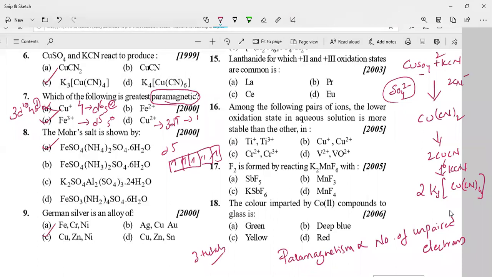Next, 15th question. Lanthanide for which +2 and +3 oxidation states are common: europium. It is a direct question. If you are thorough with the electronic configuration of lanthanides, we are going to get europium.